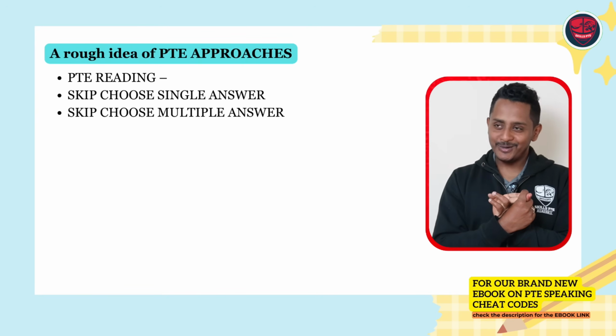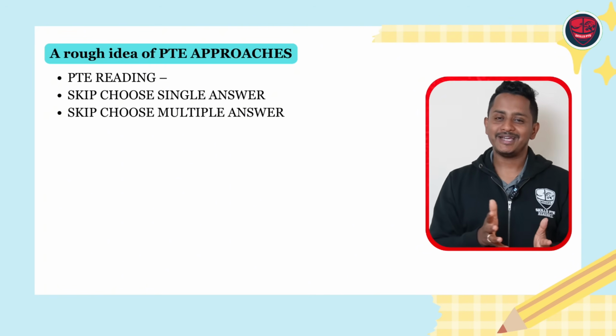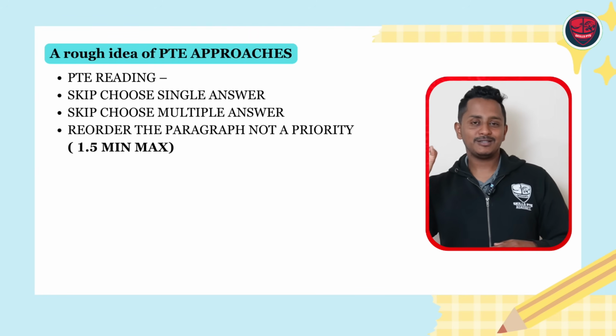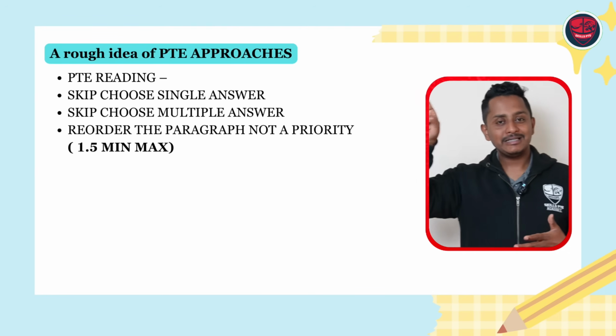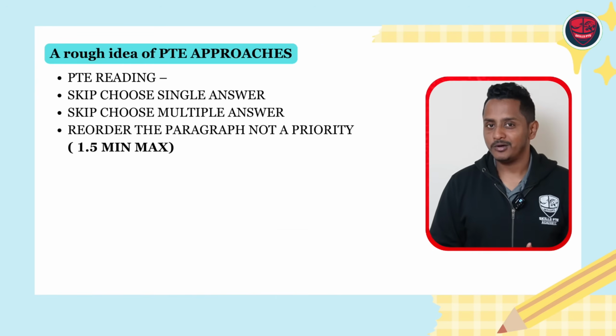Don't worry, they are not a priority. Even if you just randomly select one and move on, you can get 90. Reorder paragraphs, not a priority. 1.5 minutes max you can give, not more than that if it is taking a lot of time. Still, randomly drag and drop some answers and move on to the next question. This is still not important. So after saying this, now let's talk about the important section.